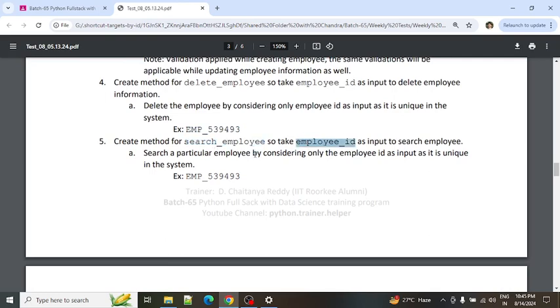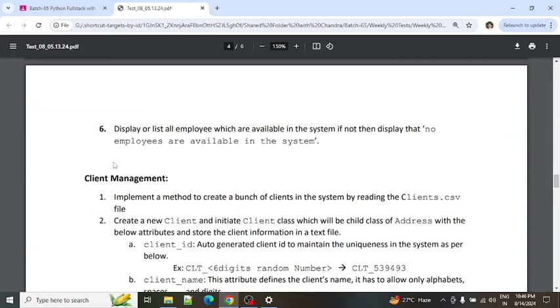input to search employee. So this is the input I need to consider. I'll just search with this employee ID. If it is available, I'll display all the information related to employee. If it is not available, I will simply return no employee is available with this particular ID. Okay. So now coming to the sixth point.